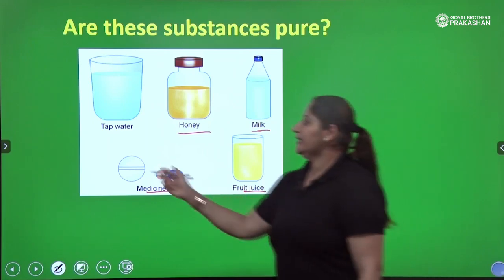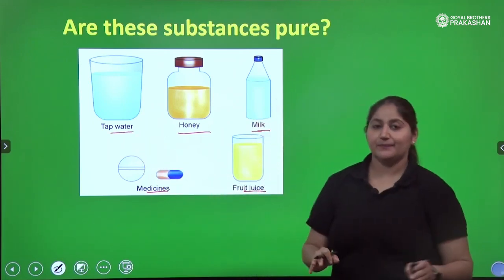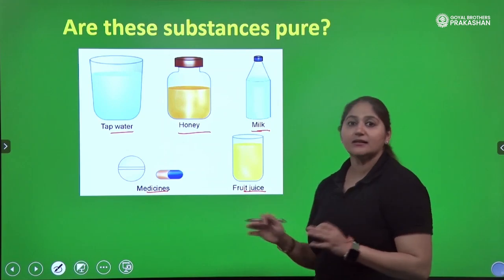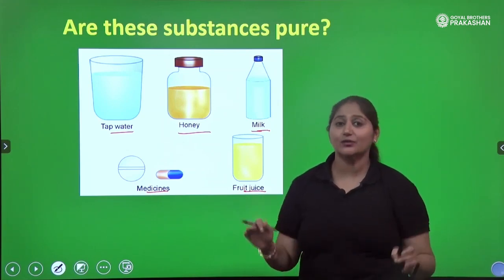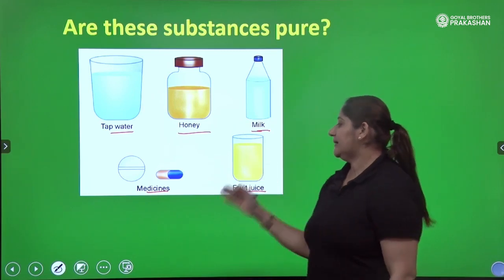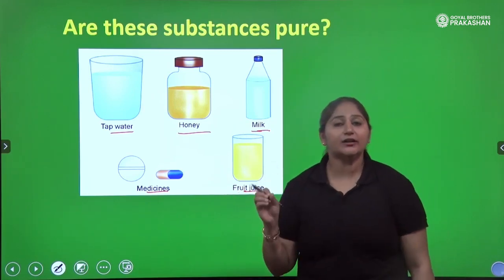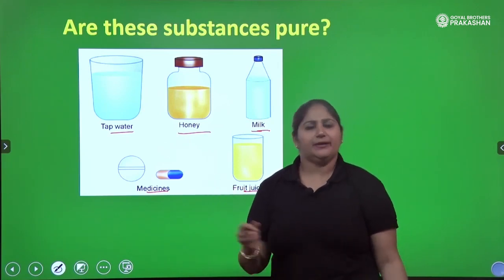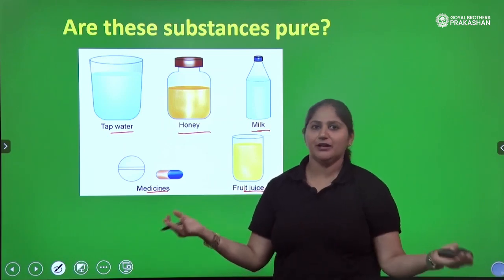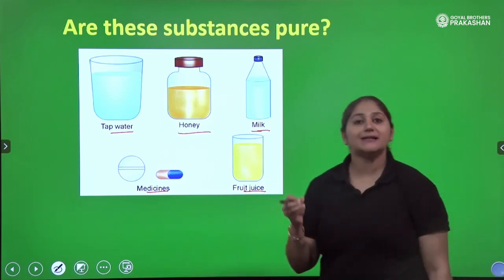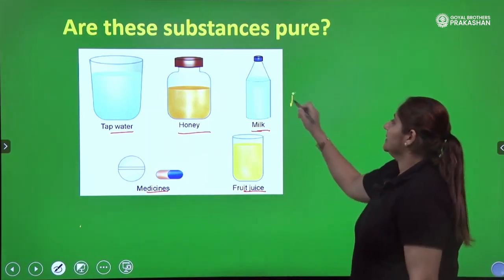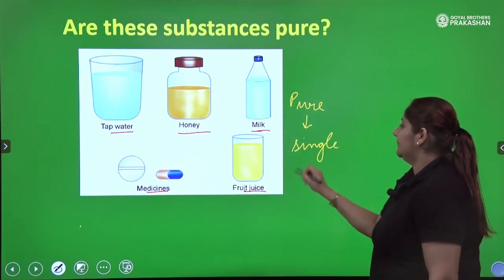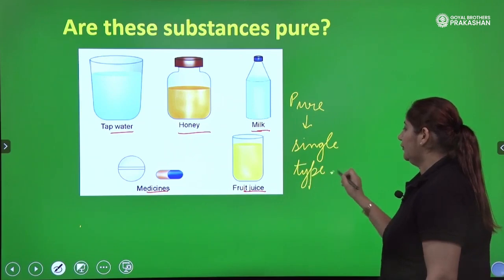So children, yes, we can call them pure in daily life, but as per chemists, as per scientists, these substances are not pure substances. Yes, you heard it right. Honey, milk, medicine, fruit juice, tap water, they are not to be called pure substances in chemistry. Why? In daily life we call them pure. Fresh milk is definitely pure, but as per scientists, we believe that pure substances must contain a single kind of matter.